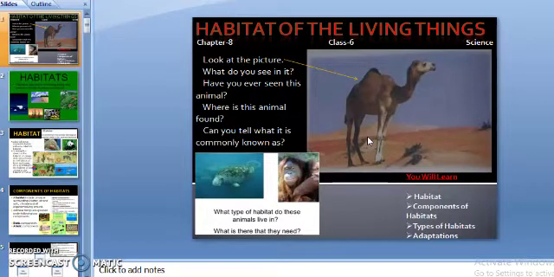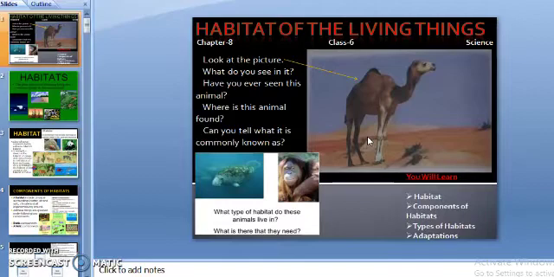So in this chapter, you will learn more about habitats, their components, different types of animals and their habitats, and how they have adapted to these habitats.